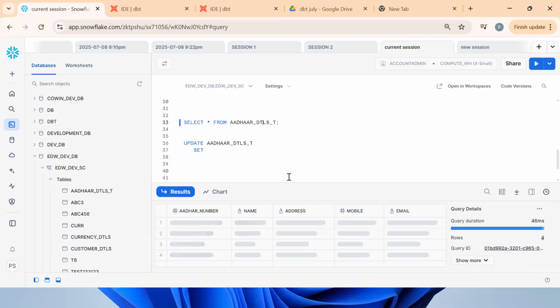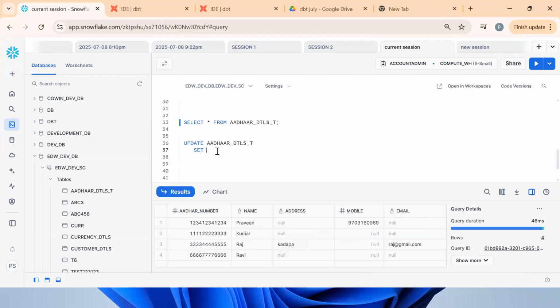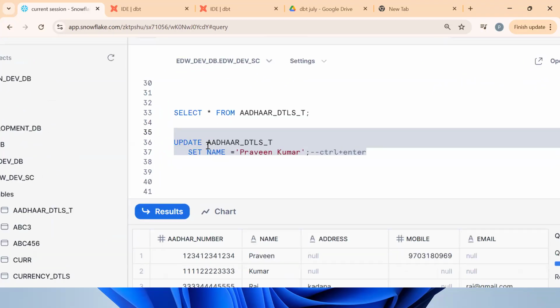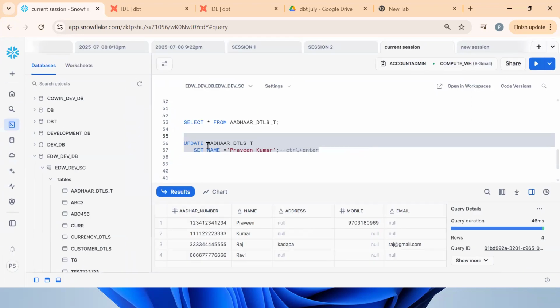They want to modify the name. Set name equal to Praveen Kumar. Now see what happened. The shortcut is Control plus Enter. Tell me, if I execute, what will happen? Anyone? Updated. All the records will get updated to Praveen Kumar.